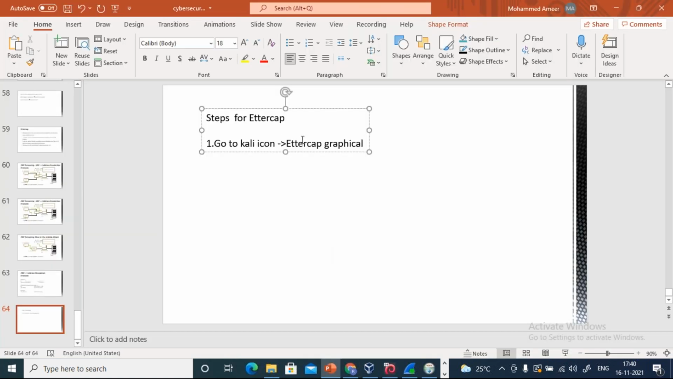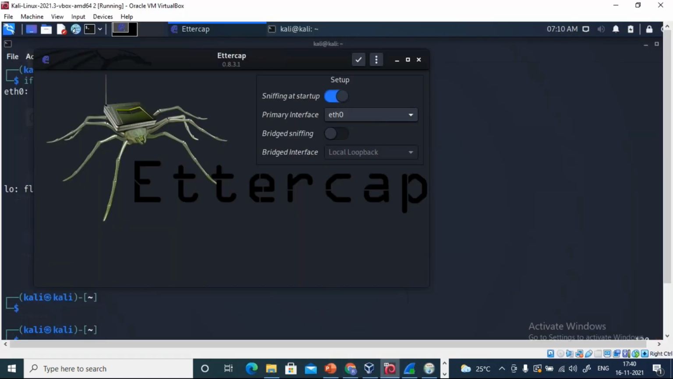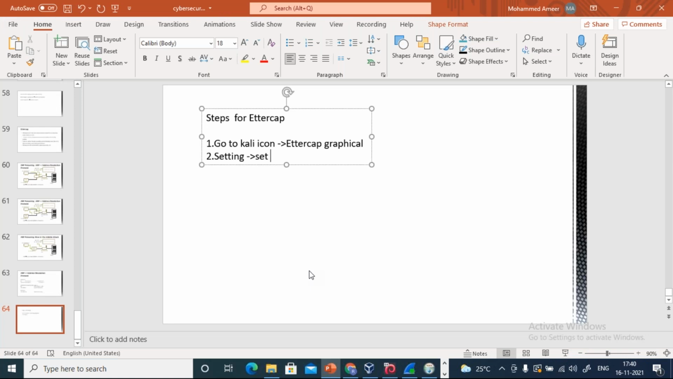Let me write here. Go to the Kali icon, Ettercap graphical. Now, once you open the Ettercap, do some settings. Do the primary setting. Set the primary interface to ETH0 or Wi-Fi, whatever is there for you.